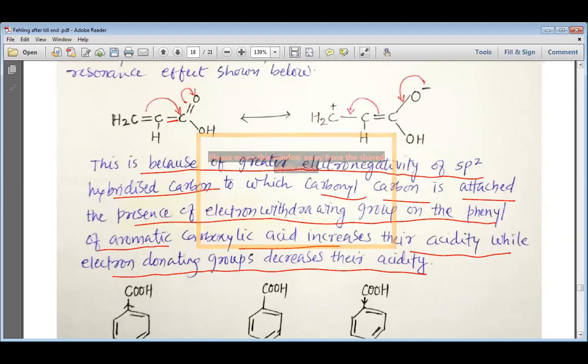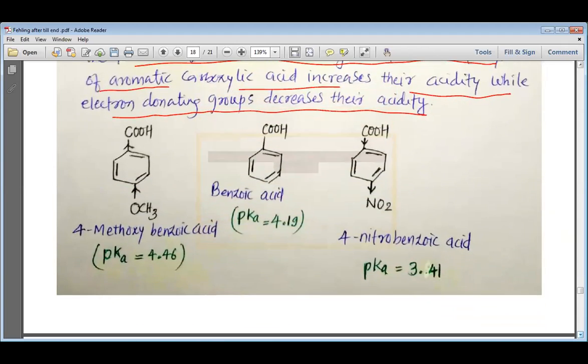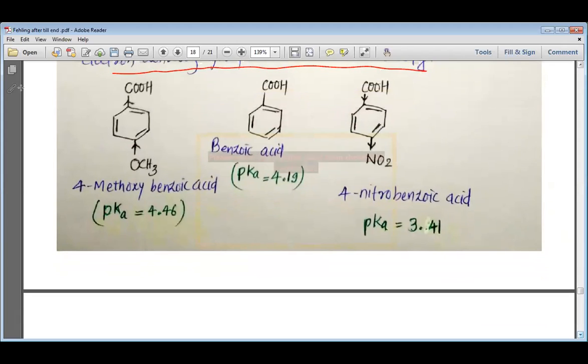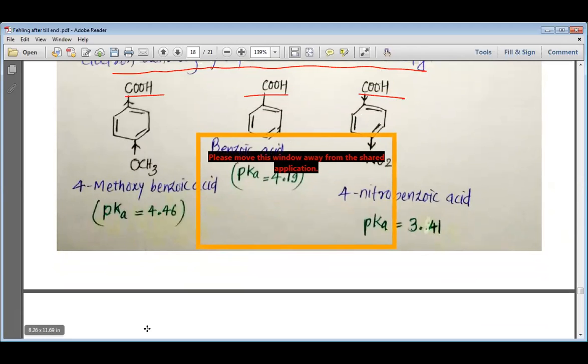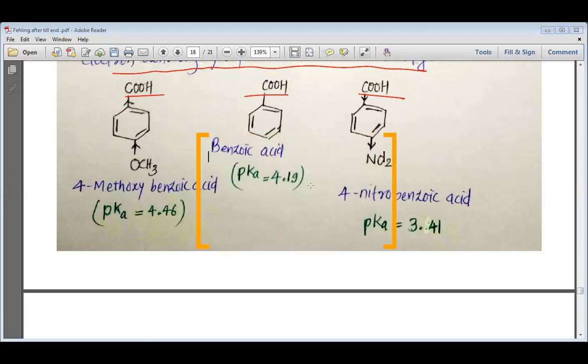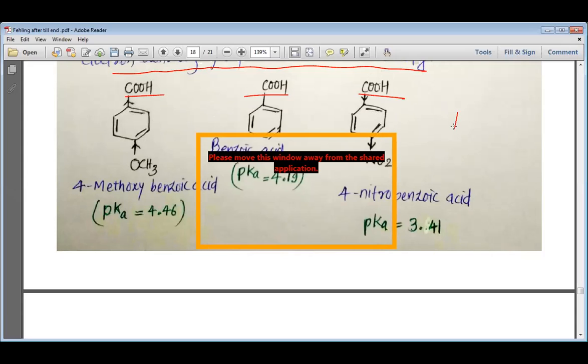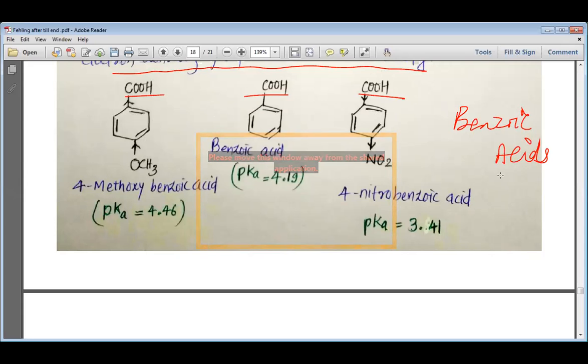So here, if we think about the carboxylic acids in which the C double bond O group is directly bonded to the aromatic ring, my dear students, what happens when the group is directly bonded to the aromatic ring? We get benzoic acid. So if we have benzoic acid or its derivatives, let us understand and compare their acidic behavior.